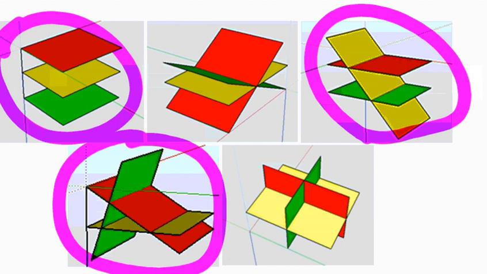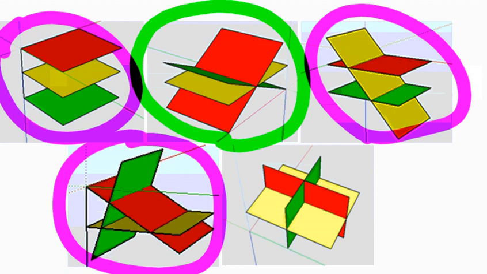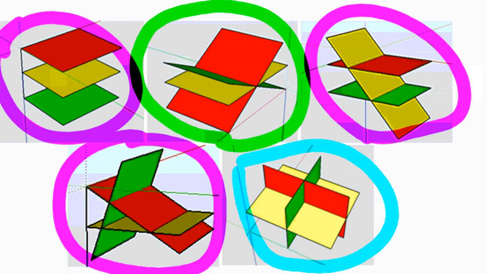The second situation would be where the intersection forms a straight line, and that would be this one here, where they all intersect along a line. The solution, therefore, is the equation of a line. And the last possible scenario, perhaps a rare occurrence, is where there is a unique solution, a point of intersection where all 3 planes intersect at one unique point in space. Okay, so that's the 3 possible outcomes of 3 planes intersecting.